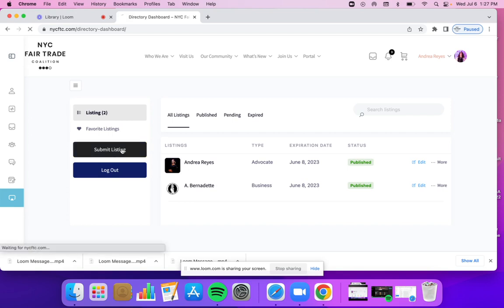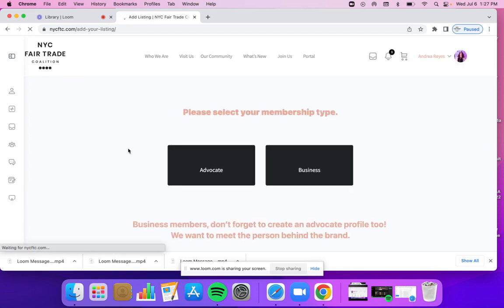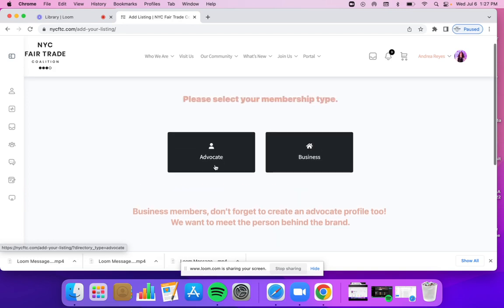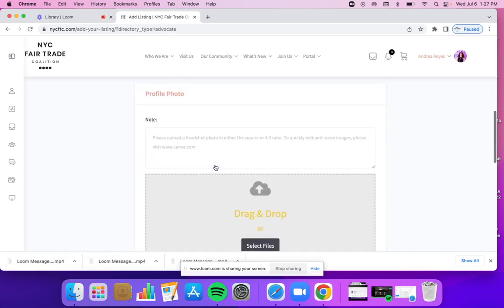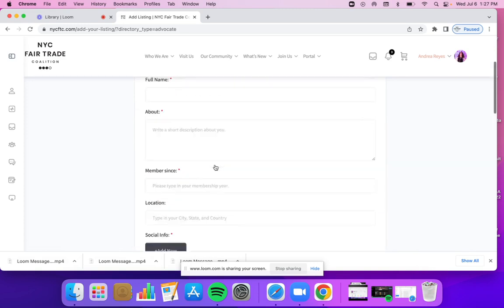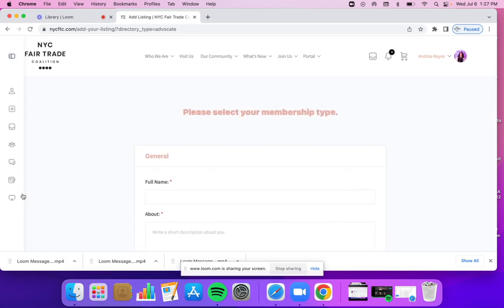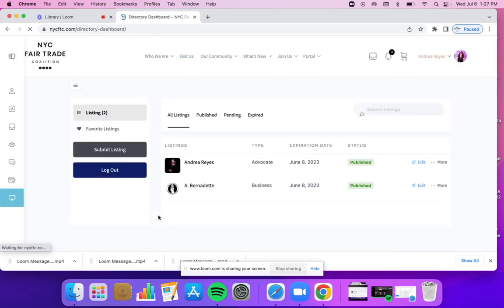If you haven't done this, you're just going to click submit listing. You're going to choose advocate or business and we'll just click here, and it's pretty straightforward on what you're going to put in here. It's very, very similar to your member profile, your internal member profile. So if you actually want to pull up another tab and copy and paste, that's cool.